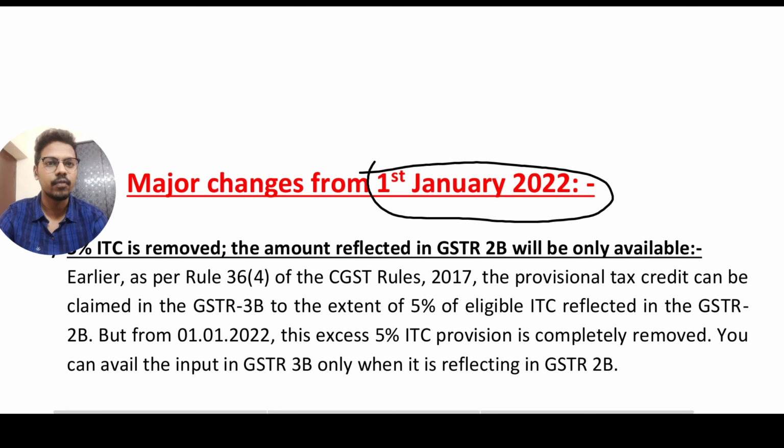But now from 1st January 2022, there is no such allowance. You have to take credit based on GSTR 2B only. There is no confusion whether you have to take GSTR 2A input or GSTR 2B input. There is only GSTR 2B from 1st January 2022. You can check it on the GST portal as well.